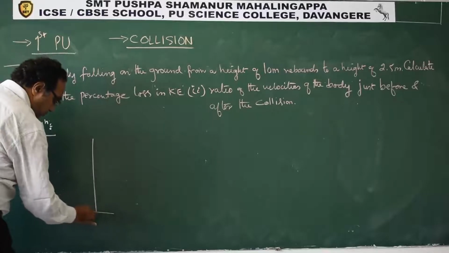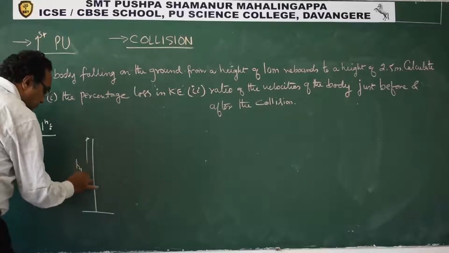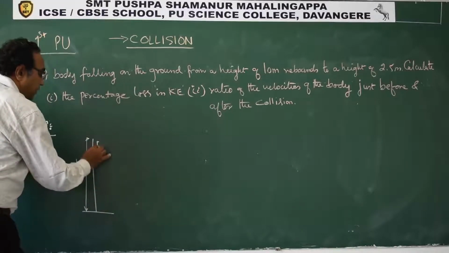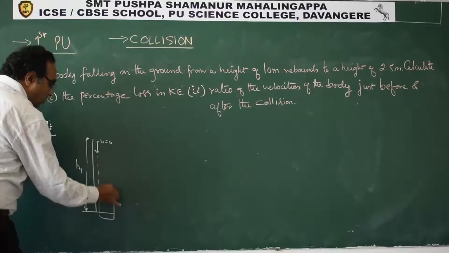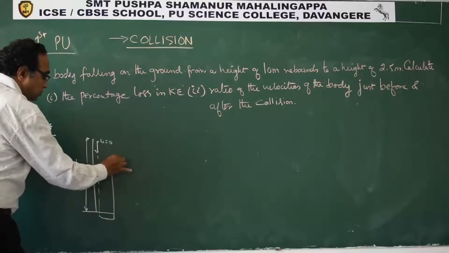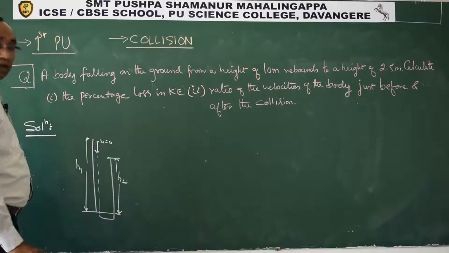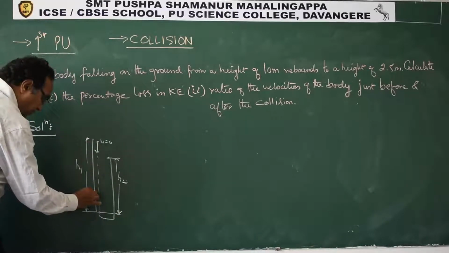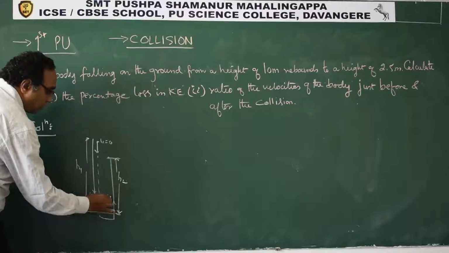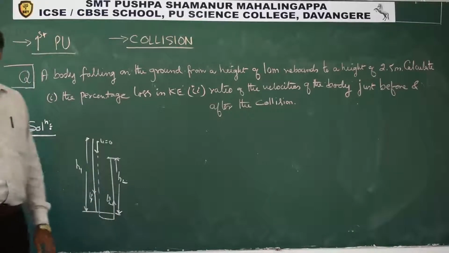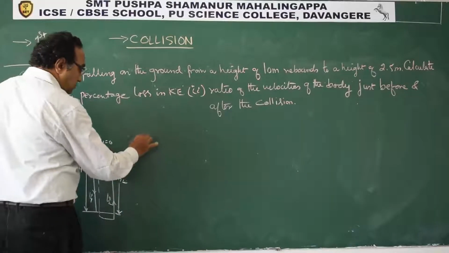see this. This is H1. It is falling from here, u is 0, and it will rebound and go to some height h2. Now here it is coming with a velocity, let us say v1, and it rebounds and goes with a velocity v2. This is exactly what is given.